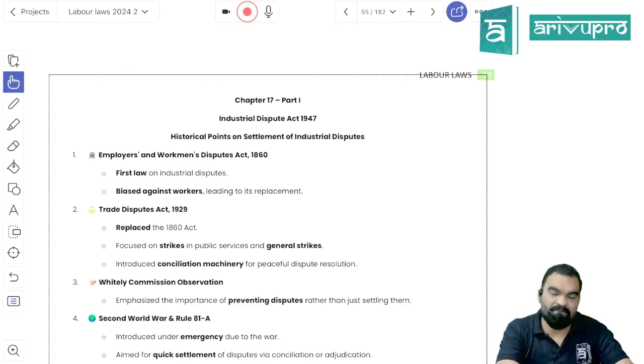And second, see, if multiple human beings are working together, disputes are bound to happen. You cannot ignore it, you cannot say that there would be no dispute at all and there would always be a green signal in the enterprise. There would be certain events when they will face issues, conflict between them.